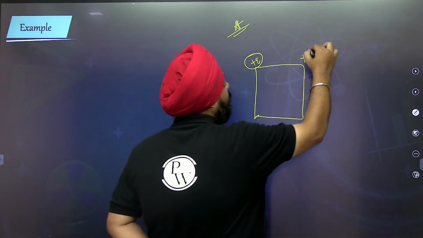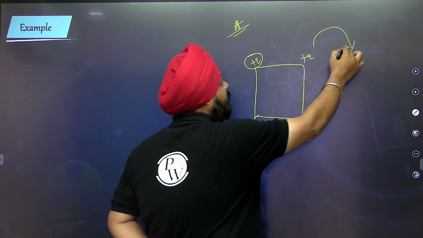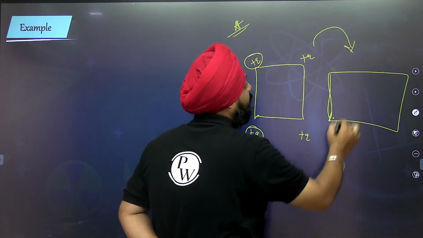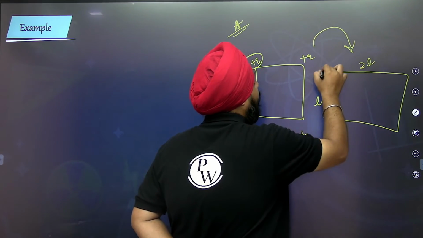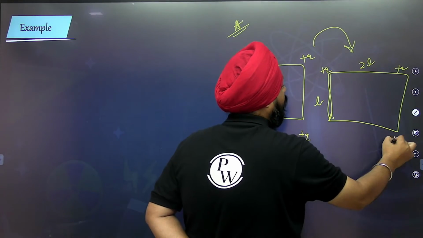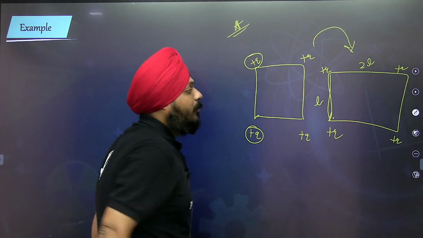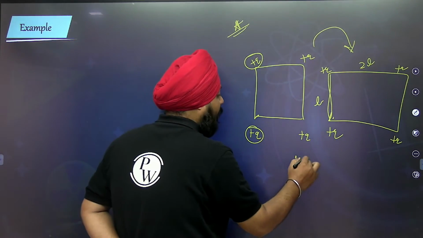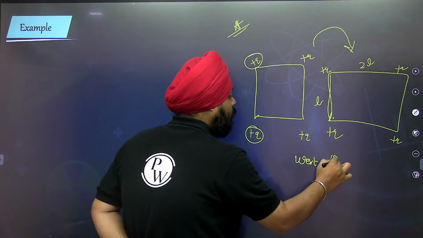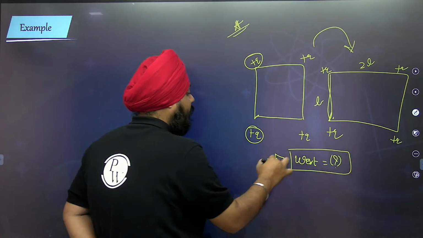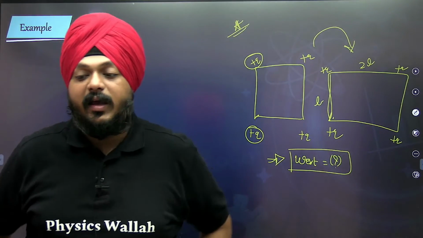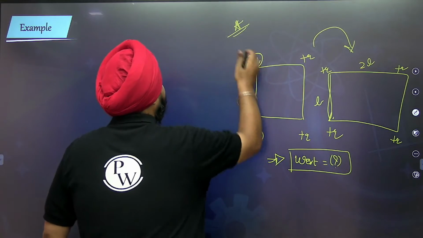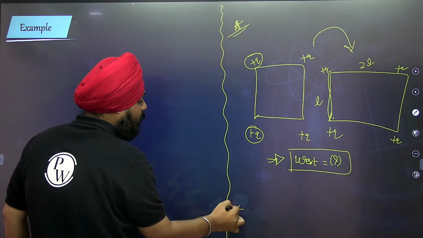This we saw. How much work does the external agent have to do to transform it into this way? This is 2L and this is L, with charges plus q, plus q, plus q and plus q. How much work does an external agent have to do to transform the system from this to this?